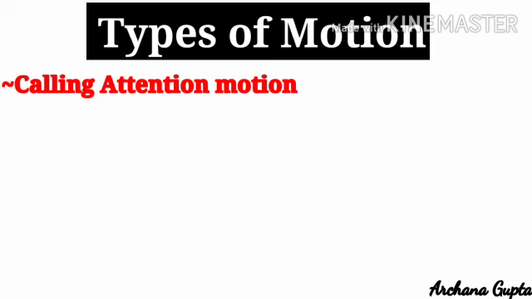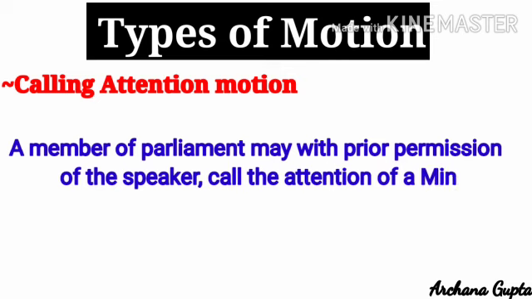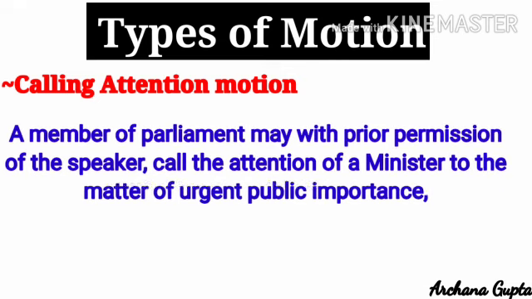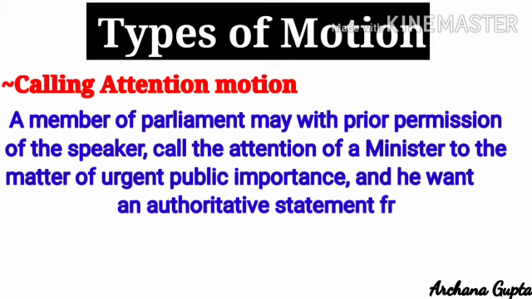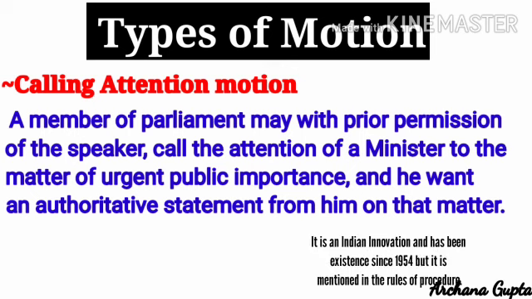Okay. Now let's see the calling attention motion. A member of parliament may, with the prior permission of the speaker, call the attention of a minister to a matter of urgent public importance, and he wants an authoritative statement from him on that matter. This is called calling attention motion. One more thing is also important: like zero hour, it is also an Indian innovation and has been in existence since 1954. But it is mentioned in the rules of procedure.